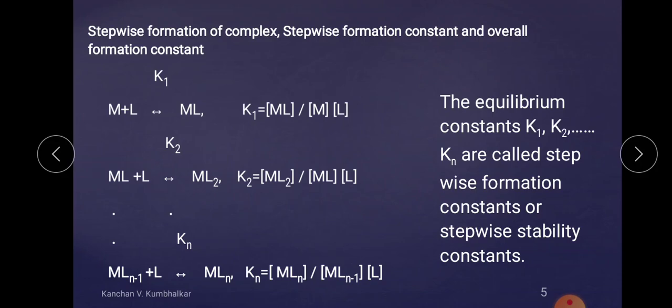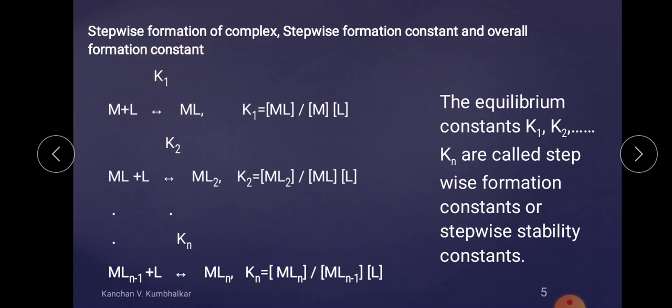Consider this example. Suppose we have a metal combined with a ligand. There is a formation of a mono ligand and metal complex. The reaction is reversible. It is under equilibrium. So the rate of the forward reaction as well as the rate of the backward reaction is exactly equal. If the forward rate is greater, the product is formed, and if the backward reaction rate is more, then the reactant is formed. The rate constant is counted as K1.